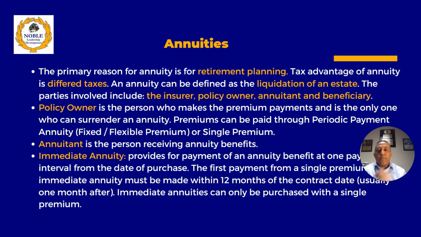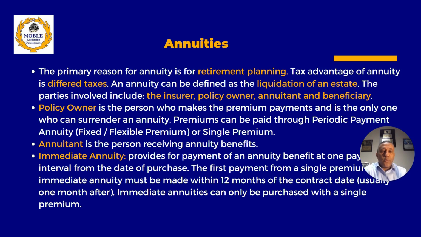Policy owner is the person who makes the premium payments into an annuity, right? And is the only person who can surrender an annuity during the accumulation period, not the annuitant, right?